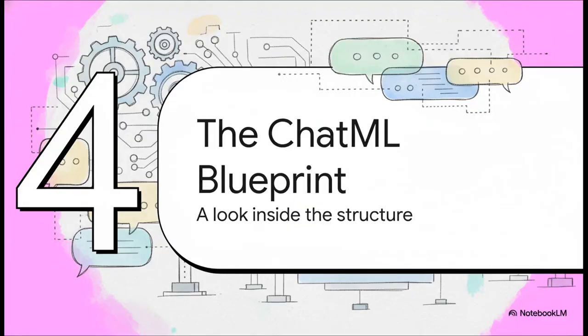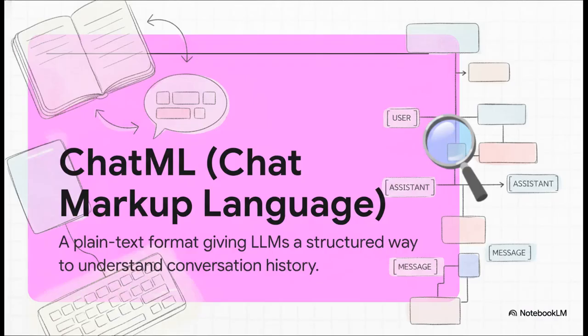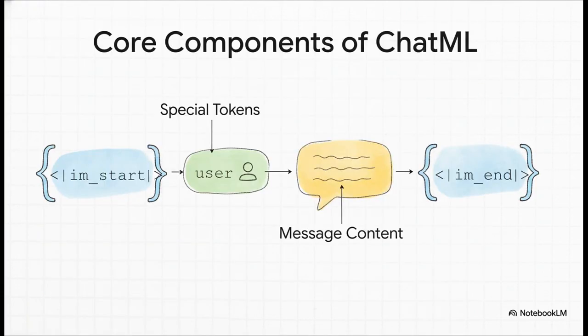All right, so let's pop the hood on this ChatML blueprint and see exactly how it works, piece by piece. What makes it tick? So ChatML stands for Chat Markup Language. And really, it's just a simple text format that gives the AI a structured map of the conversation. Think of it like a simplified coding language, but just for chatbots. It uses these special little tags and role names to make everything crystal clear. It really all boils down to three core components.